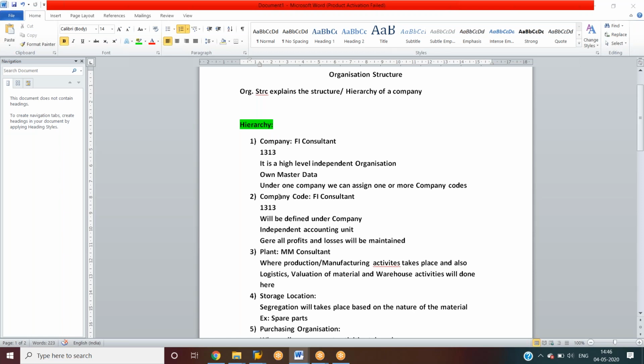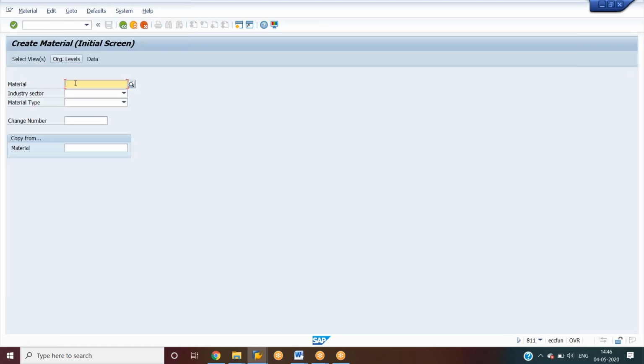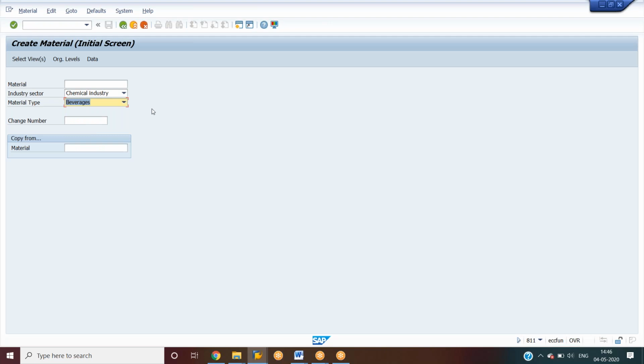So let me show you the example. I just want to create a material. Okay, the transaction code is MM01. Okay, I'll tell you what is the industry sector and everything. So let me create a, okay, beverages, internal number assignment.